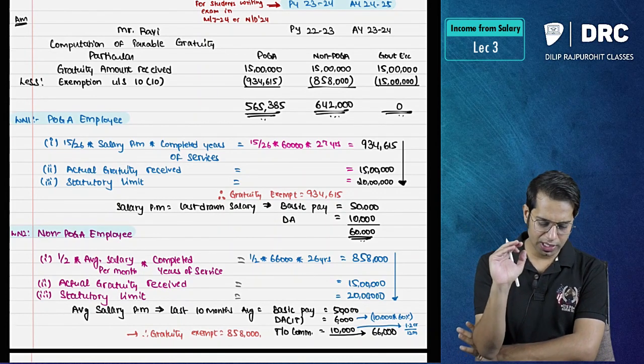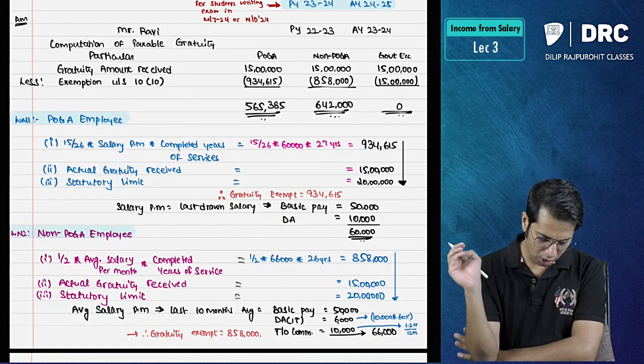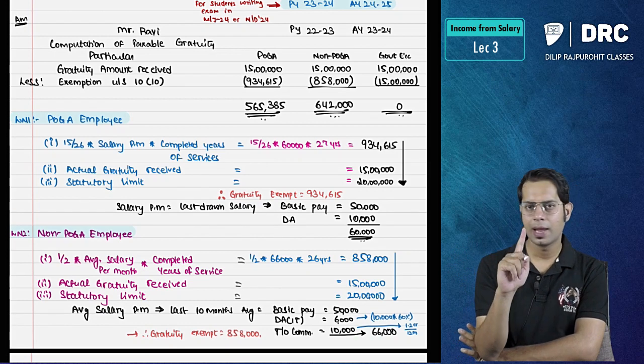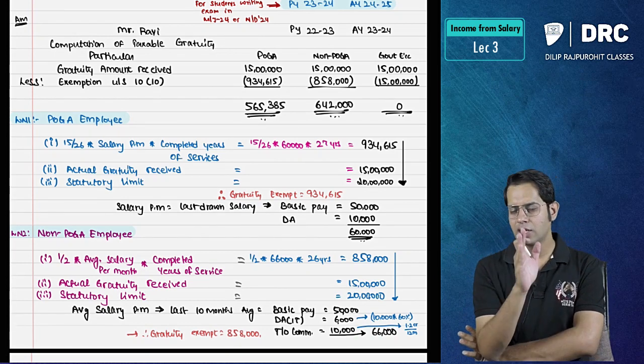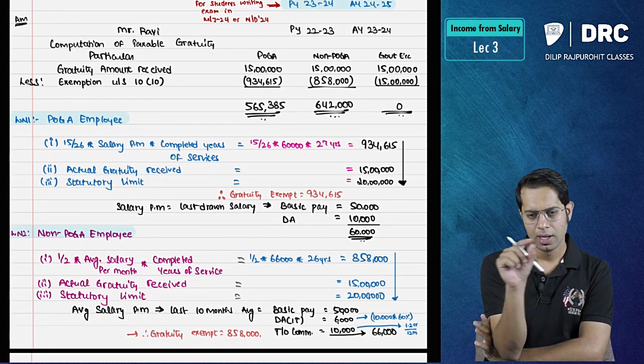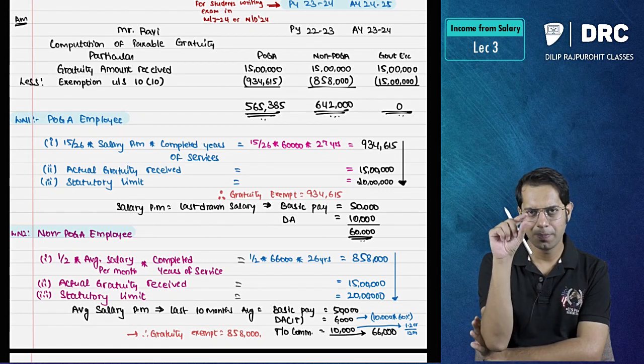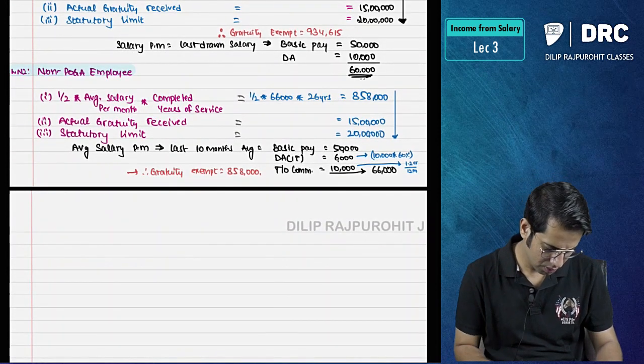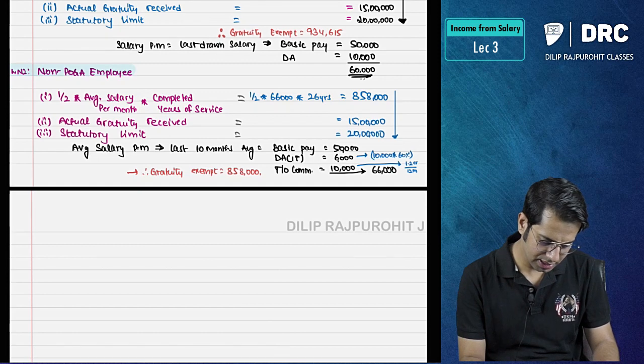Sir, should I write a note? Yes, you can write 2 notes over here. Point number 1, about completed years of service. In case of POGA employee, write the heading as completed years of service. I'll write it in next page.